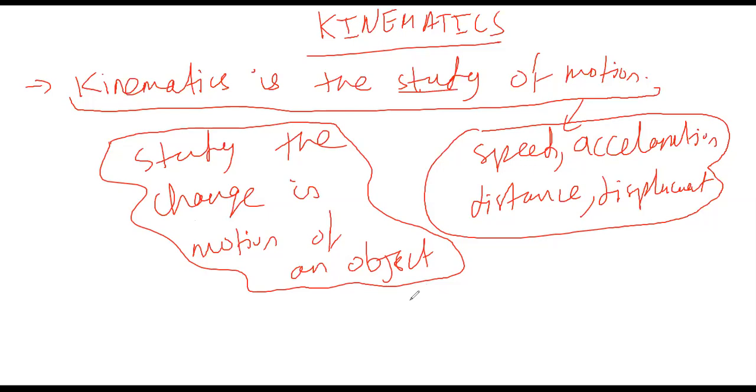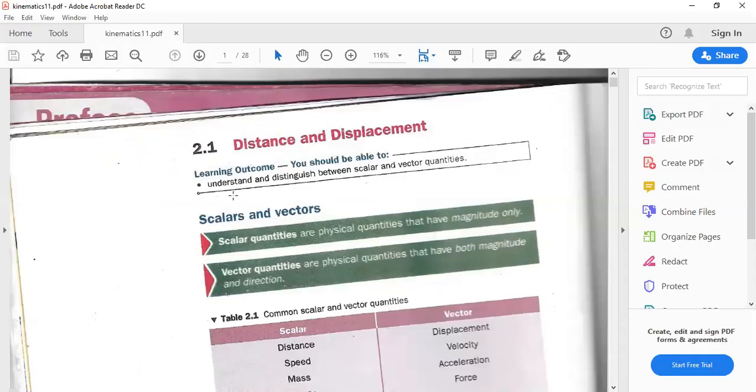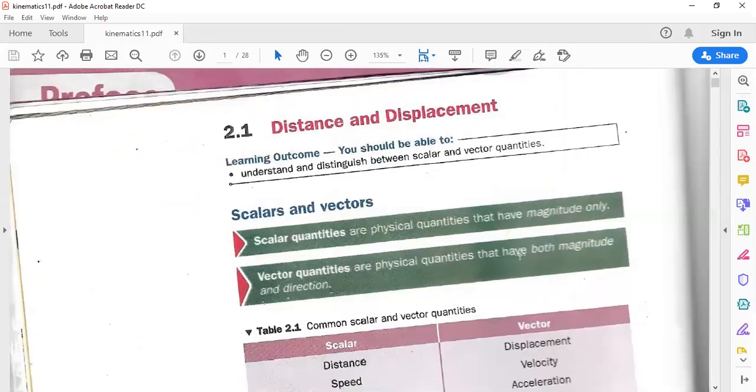Acha ji. Everybody can see the PDF, right? Everybody can see the PDF, right?